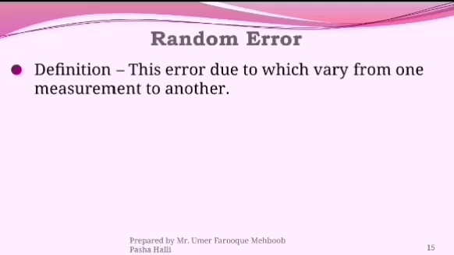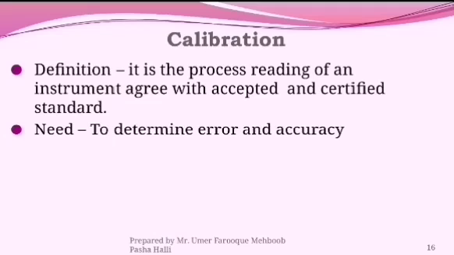Now we are discussing the random error. A random error is nothing but an error which varies from one measurement to another. This is called a random error. Now the last topic is calibration. Calibration is nothing but the process of making the reading of an instrument agree with an accepted and certified standard. It is needed to determine the error and accuracy.